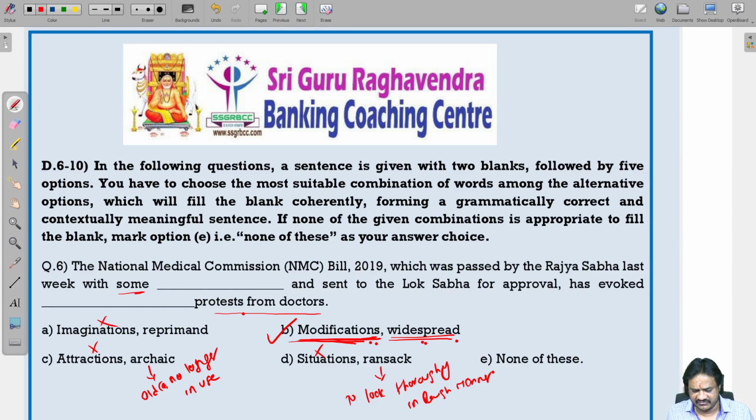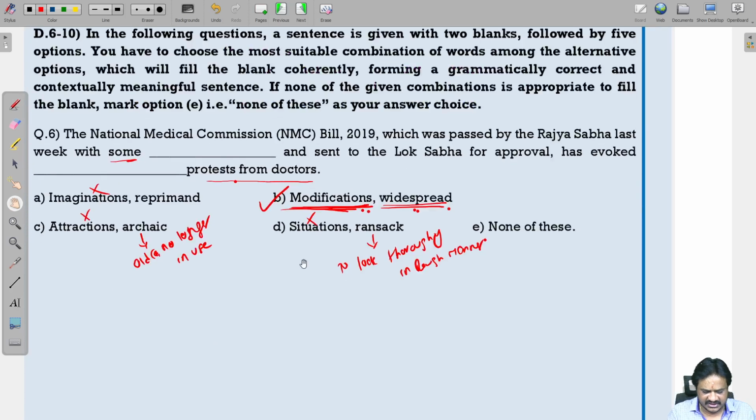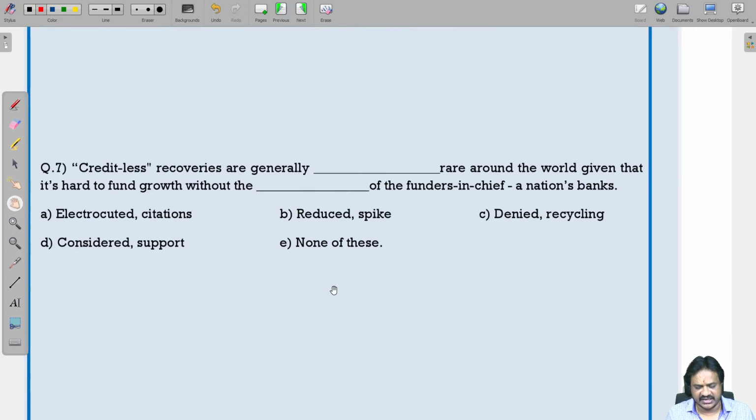So, here which is the correct one? B. B is the correct one. Next sentence. Creditless recoveries are generally dash rare around the world, given that it's hard to fund growth without the dash of the funders in chief nation banks. Without the support, it is hard to fund growth without the support of the funders. So, support is correct. Then, creditless recoveries are generally considered. So, considered is correct, and support.